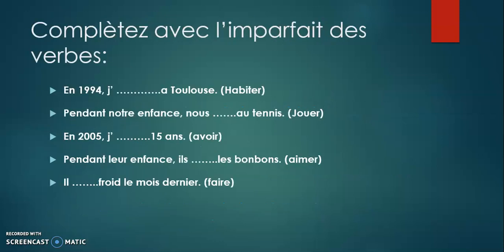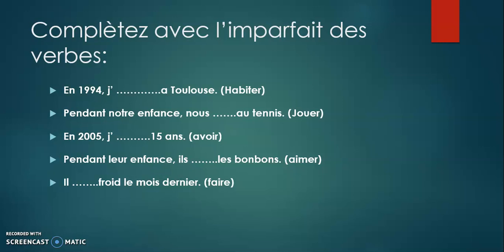We will see an example of the imparfait. There is an example exercise here. Compléter avec l'imparfait des verbes. Complete with the imparfait of the verb. En 1994, je dash à Toulouse. In 1994, I was living in Toulouse. So it is again in the past. So j'habitais. I was living in Toulouse.